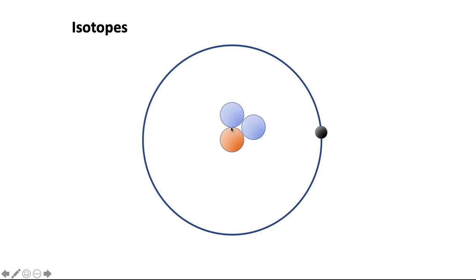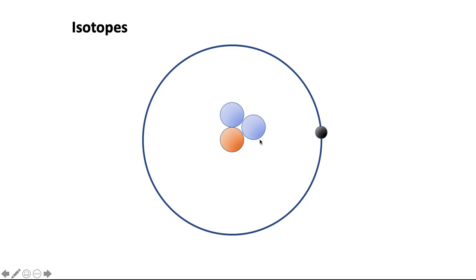So the masses, if I call the first hydrogen a mass of 1, arbitrarily speaking, because it has one proton, the second hydrogen or second isotope will have a mass of 2 because it has a proton and a neutron, and their masses are pretty much equal. And the third isotope has a mass of 3 because it has one proton and 2 neutrons, which are similar in mass to the proton, so I can count them as 3.